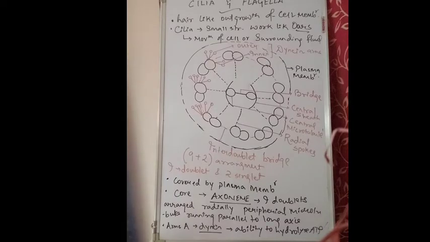These cilia, small structures, work like oars, that means oars of a boat. They beat in a coordinated manner, so they help in movement of a cell or the surrounding fluid. The main function of cilia is the movement of a cell and also of the fluid present around the cell. So it mainly helps in motility or movement.